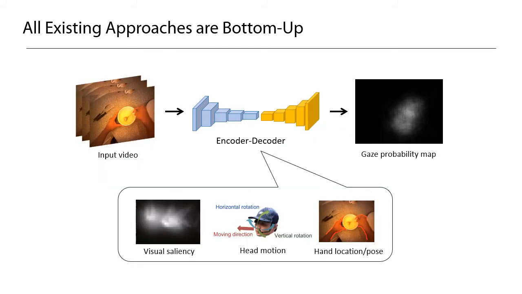Here I would like to emphasize one thing about the existing methods. They are all based on a bottom-up approach. For instance, given an input video, we can use an encoder-decoder style neural network to predict gaze positions. This is typical and direct bottom-up approach for gaze prediction.